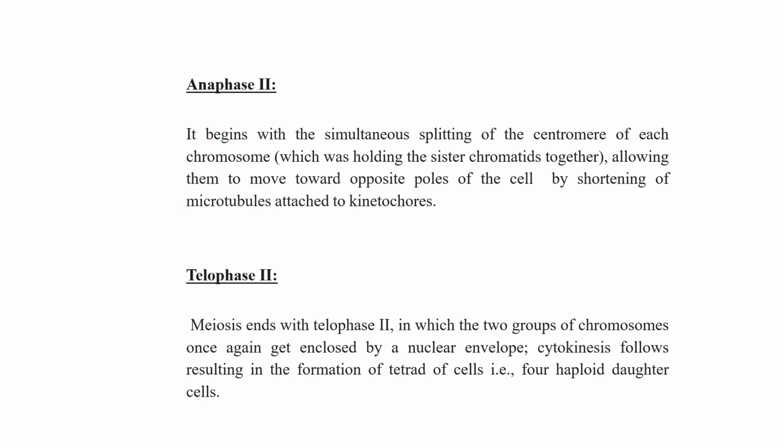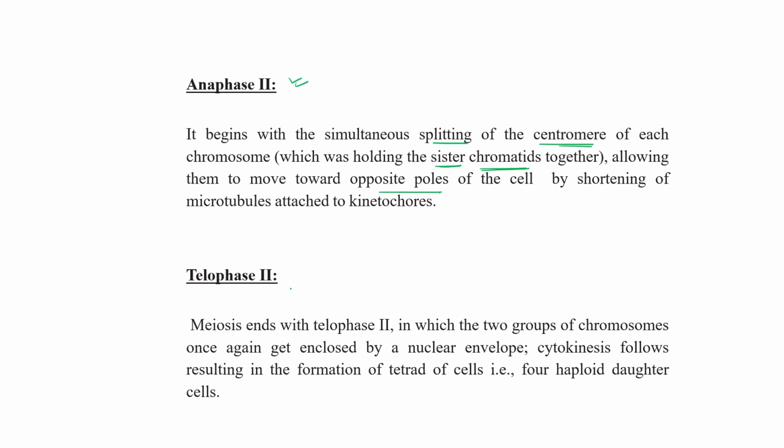Anaphase 2 begins with the simultaneous splitting of the centromere of each chromosome, which used to hold the sister chromatids. This means the sister chromatids get separated during anaphase, moving towards opposite poles. And how? By shortening of the microtubules attached to the kinetochore.